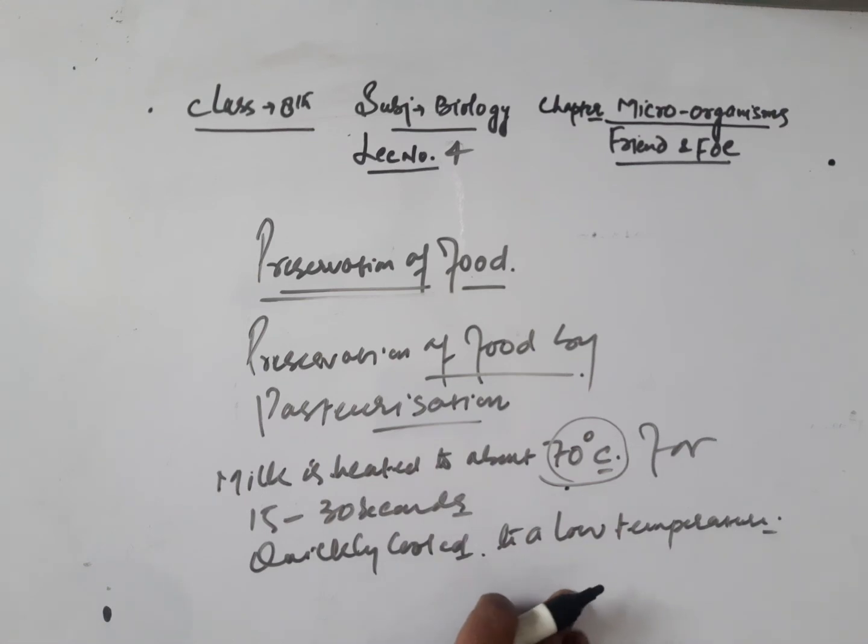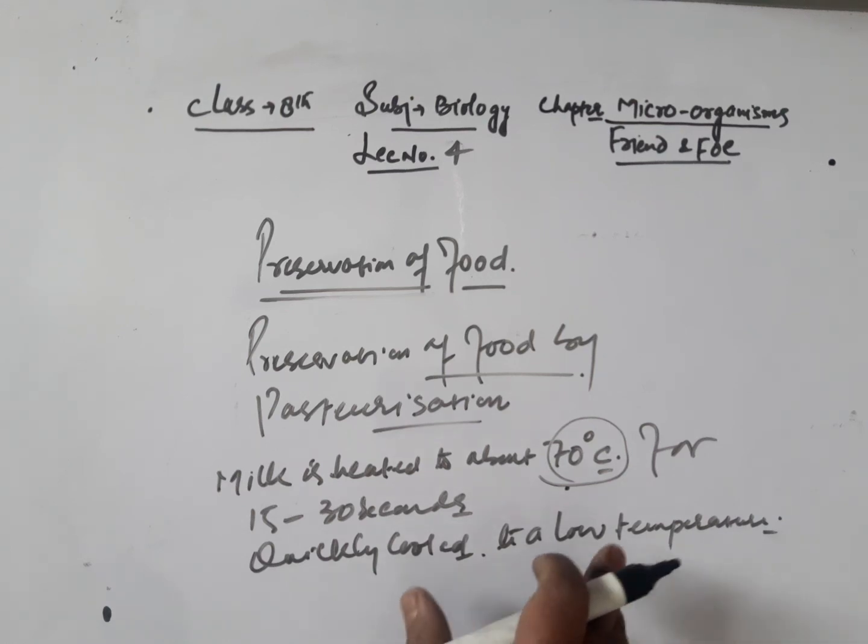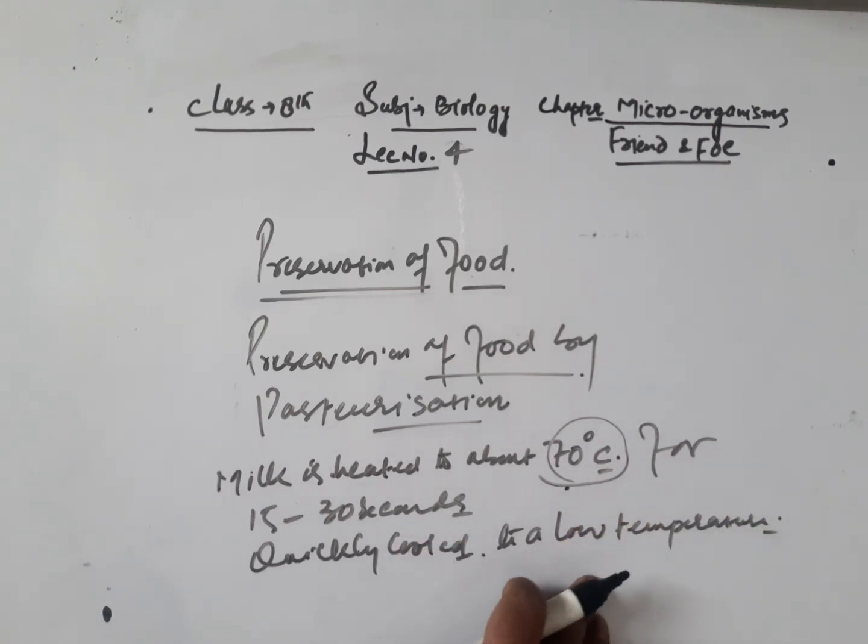And in the same way, the last method of preservation of food is by packing in airtight packets. As we know, these days dry fruits and even vegetables are sold in sealed airtight packets to prevent the attack of microorganisms. This helps dry fruits and vegetables to remain unspoiled for a longer time.